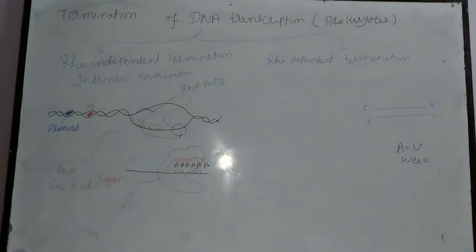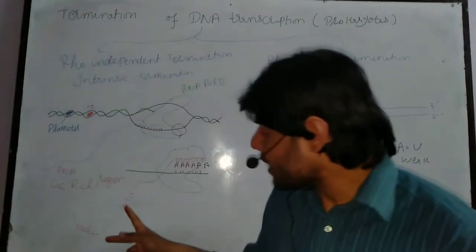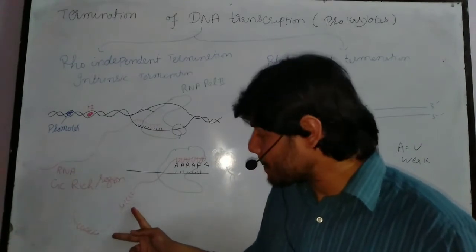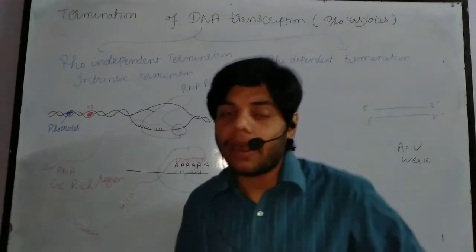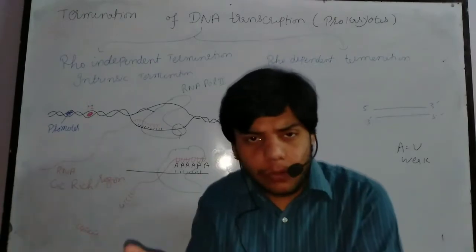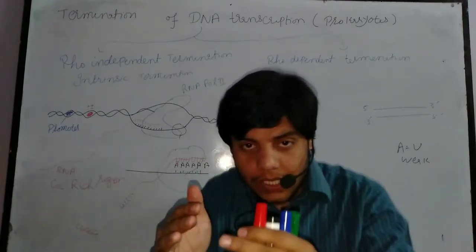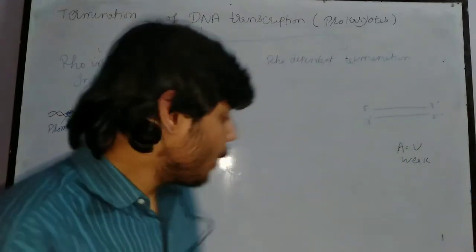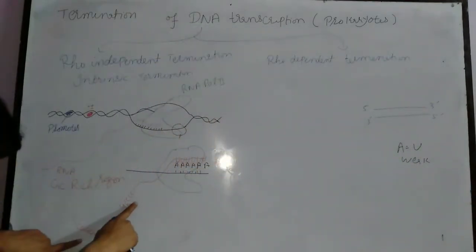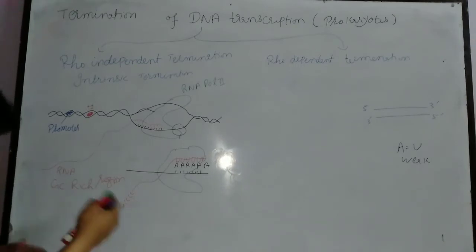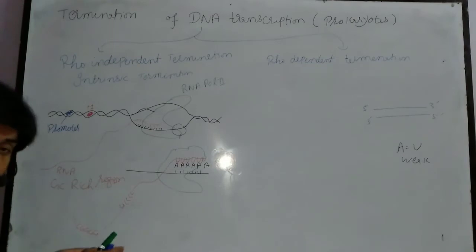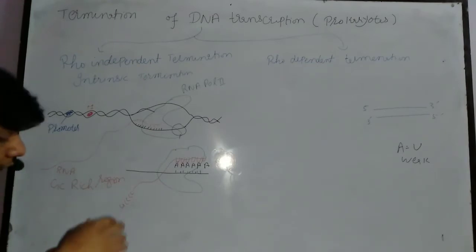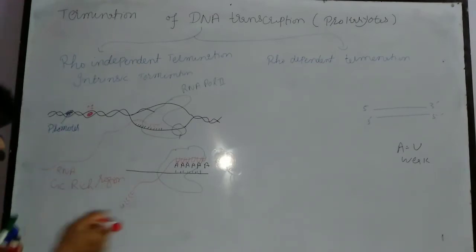Now, as you can see, these are actually palindromic sequences. So there may be a chance that these sequences can make a bond. These sequences are complementary to each other, so they will make a bond with each other. So remember, when we get palindromic sequences at a GC rich region, they will bond with each other, making a structure like that.